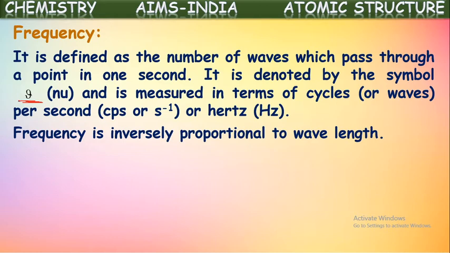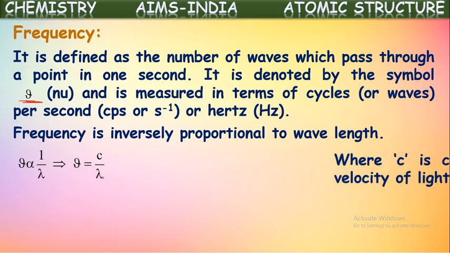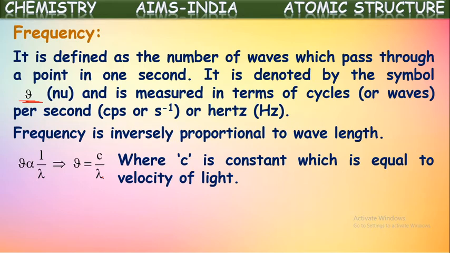We are saying all these electromagnetic radiations travel with the same speed. So if wavelength is greater, frequency will be less. If wavelength is smaller, frequency will be greater. So frequency and wavelength are inversely proportional to one another. It can be represented mathematically like this: nu is directly proportional to 1 by lambda. To remove the proportionality, you can keep a constant. So nu is equal to c by lambda, where c is a constant equal to the velocity of light.